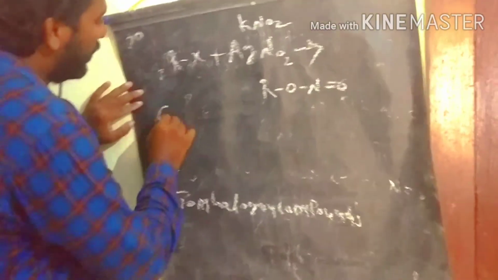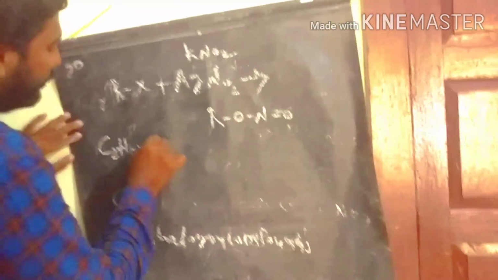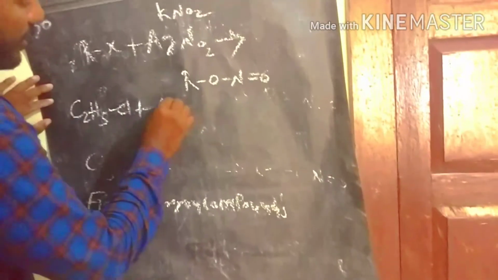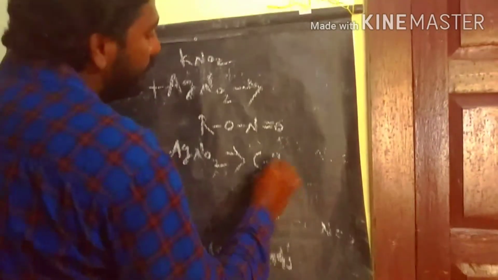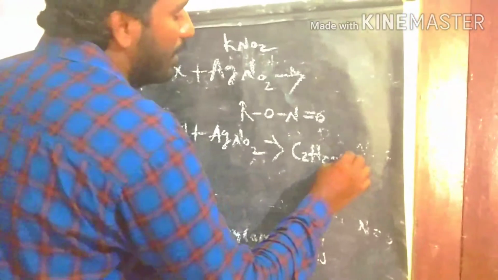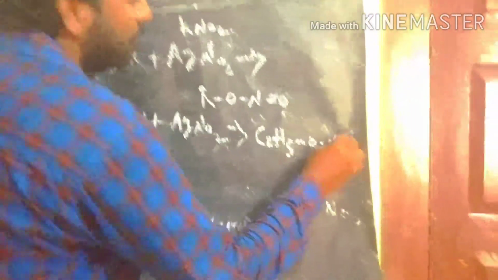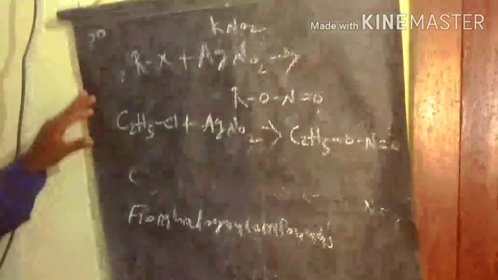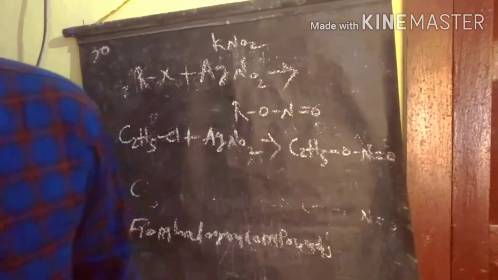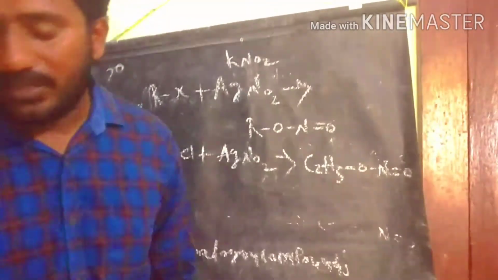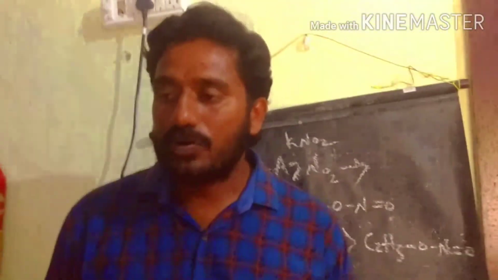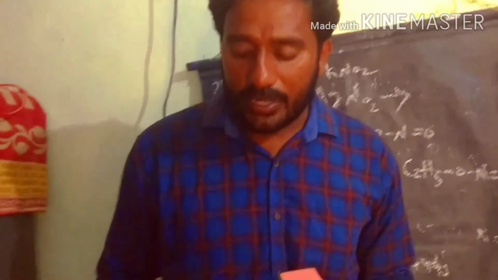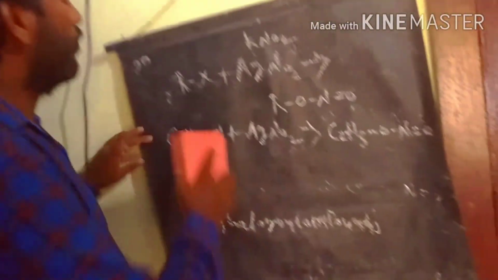For example, ethyl chloride reacting with silver nitrite produces ethyl nitrite. This is the product we get from halogen compounds. Now some of the reactions of alkyl nitrates. The alkyl nitrates undergo hydrolysis to give alcohols, and reduction also gives alcohols. Let's see some of the chemical properties of the alkyl nitrates.